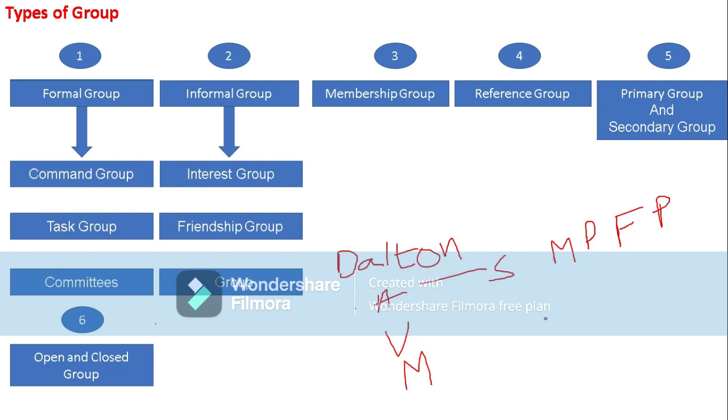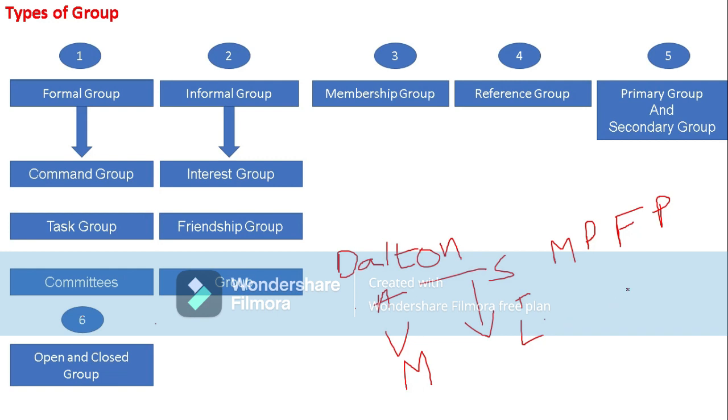We all know what vertical means: this direction, from top level management to lower level management. Every member will be involved in the group, such as the departmental manager, surveyors, workers, foremen, and supervisors. All those members are treated as a group.